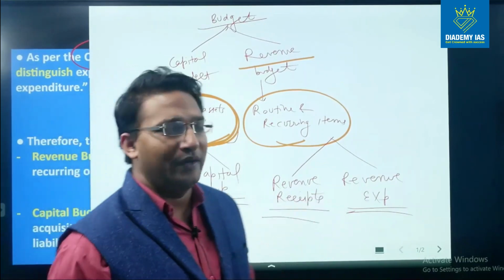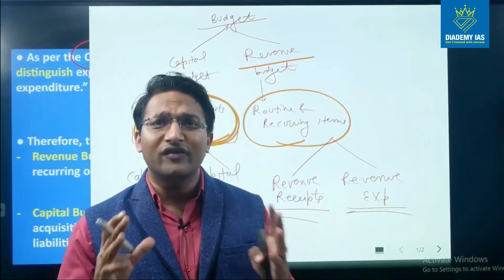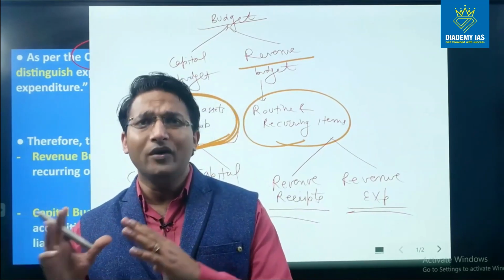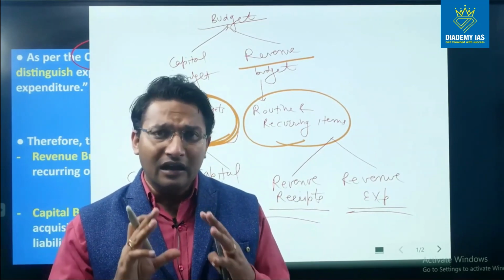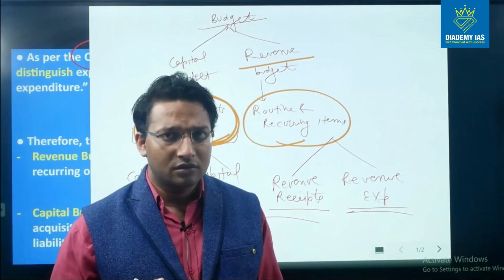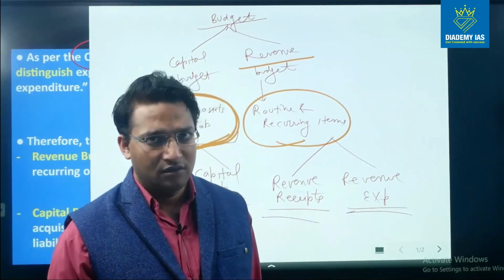What is the meaning of revenue expenditure? Revenue expenditure means expenditure on day-to-day functioning. For example, the salaries paid to the government officers, the interest payment made on the loan, right? So that is part of the revenue expenditure.